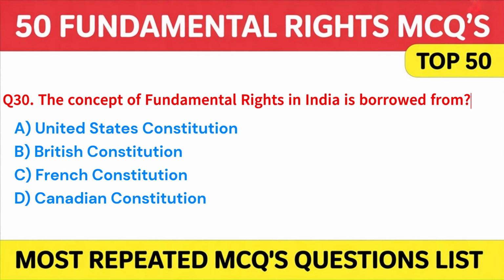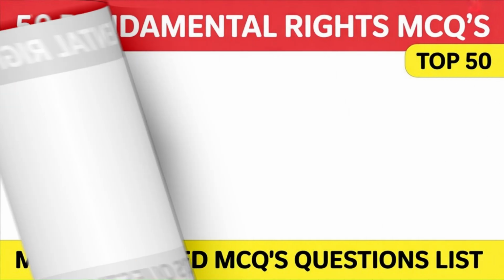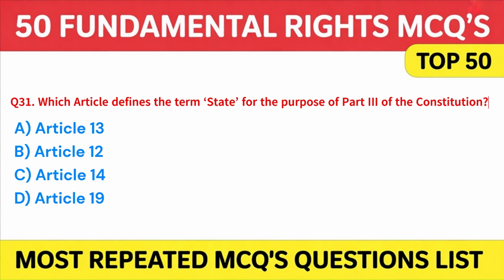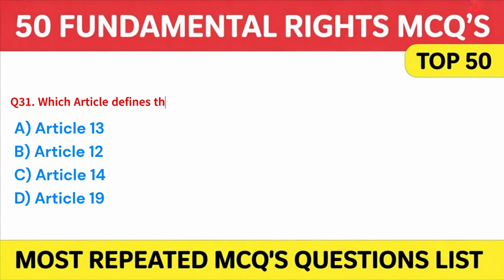United States Constitution. 31st question is, which article defines the term state for the purpose of Part 3 of the Constitution? A. Article 13. B. Article 12. C. Article 14. Or D. Article 19. Answer. B. Article 12. Moving on.